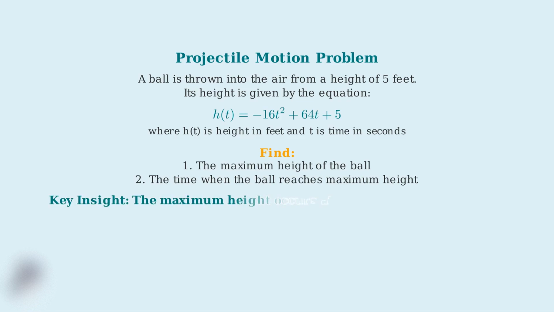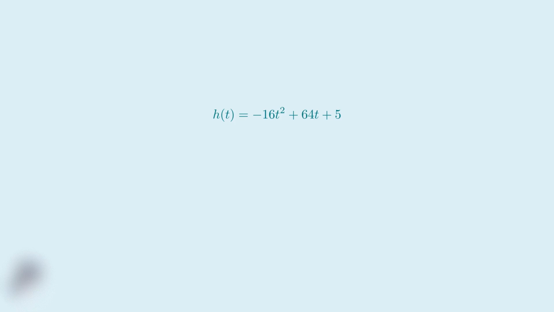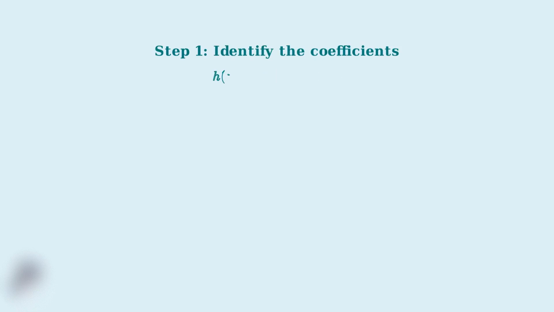The key insight is that the maximum height occurs at the vertex of the parabola. Since the coefficient of t squared is negative, the parabola opens downward, making the vertex the highest point. Now let's solve this step by step using the vertex formula we learned earlier. Step 1. We identify the coefficients from our equation. Comparing h of t equals negative 16t squared plus 64t plus 5 to the standard form, we have a equals negative 16, b equals 64, and c equals 5.